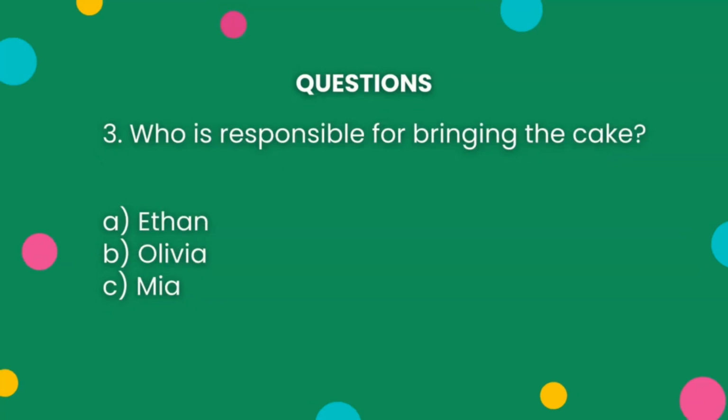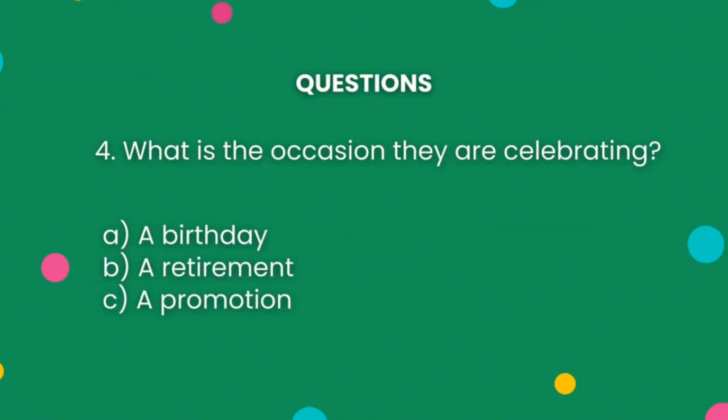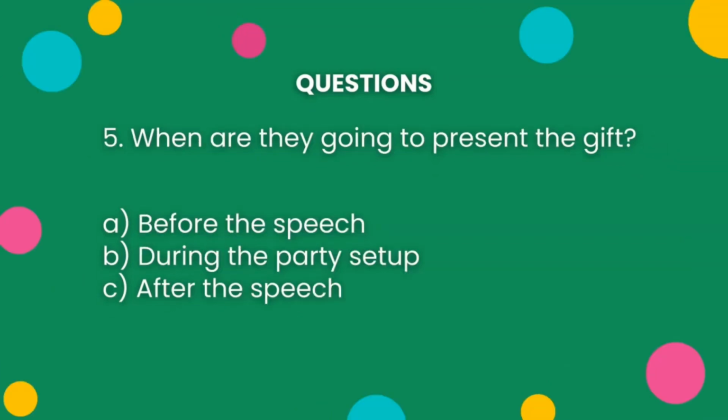Who is responsible for bringing the cake? 4. What is the occasion they are celebrating? 5. When are they going to present the gift?